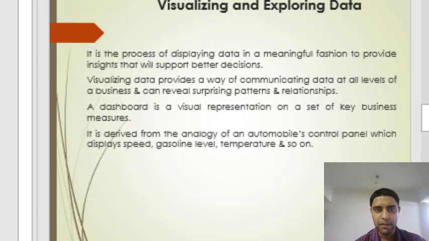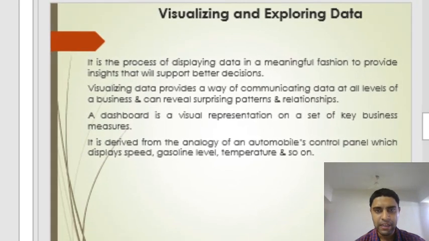Next topic is visualizing and exploring data in business analytics. It is the process of displaying data in a meaningful fashion to provide insight that will support better decisions. That is called visualization. So we will visualize the data in the form of graphs or charts in business analytics. Visualizing data provides a way of communicating data at all levels of business and can reveal surprising patterns and relationships.